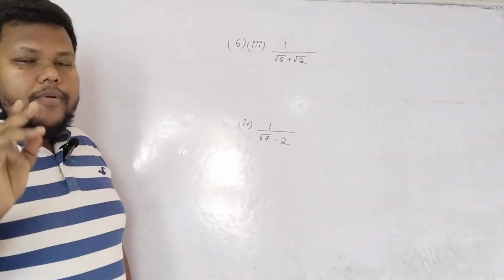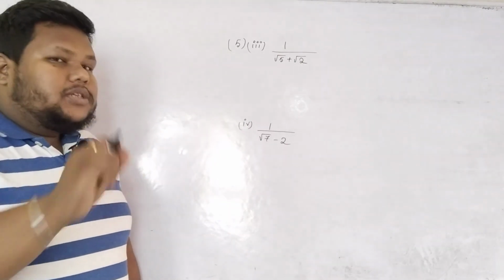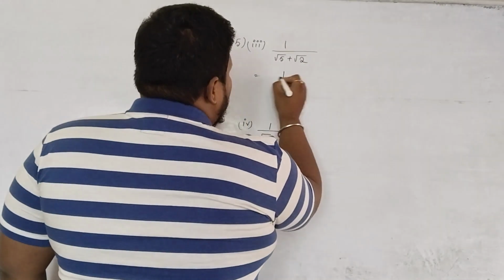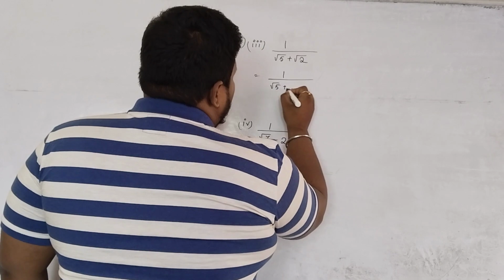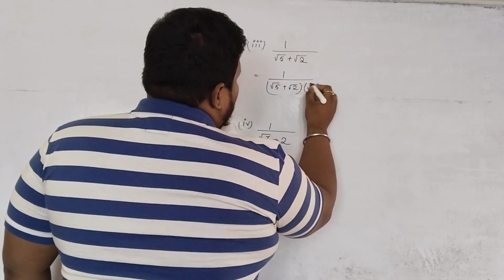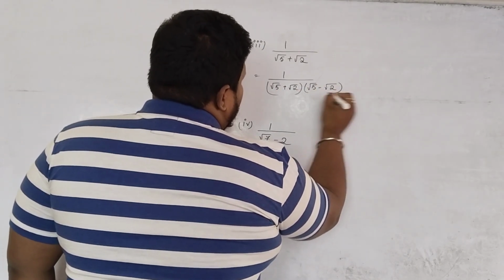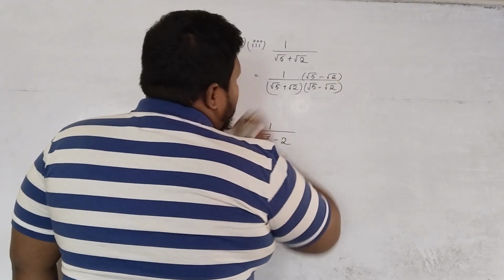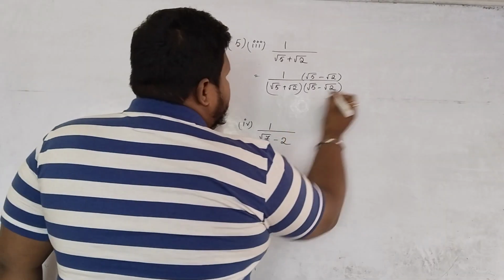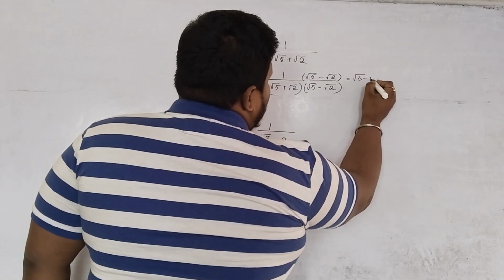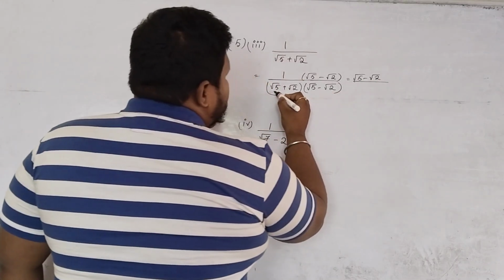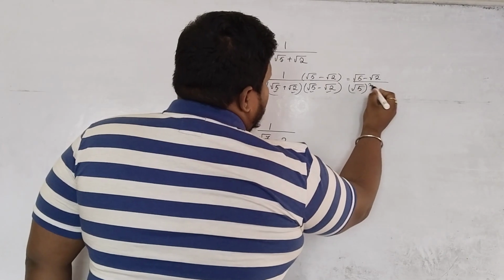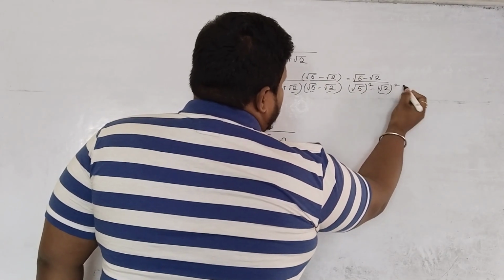Again two terms. We will write the same terms, but instead of plus we will multiply with a negative sign. So 1 by root over 5 plus root over 2 into root over 5 minus root over 2. And whatever we have multiplied with the denominator, that same thing we have to multiply with the numerator. So root over 5 minus root over 2, and in the denominator you see the same terms, a plus b into a minus b, a square minus b square.